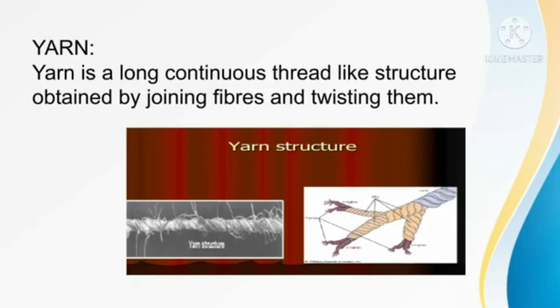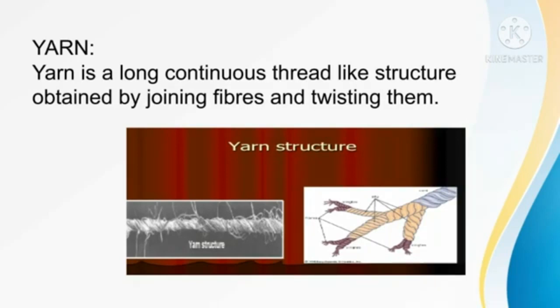Yarn is a long, continuous thread-like structure obtained by joining fibers and twisting them. The process of making yarn from fiber is called spinning. Yarn is obtained from fiber. Yarn is also called a thread.